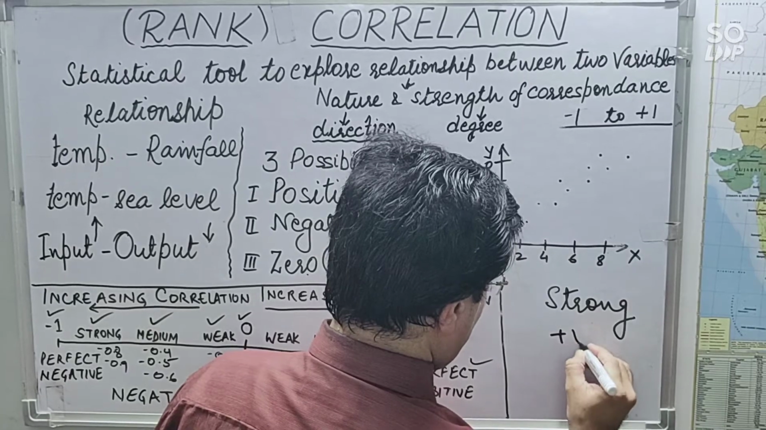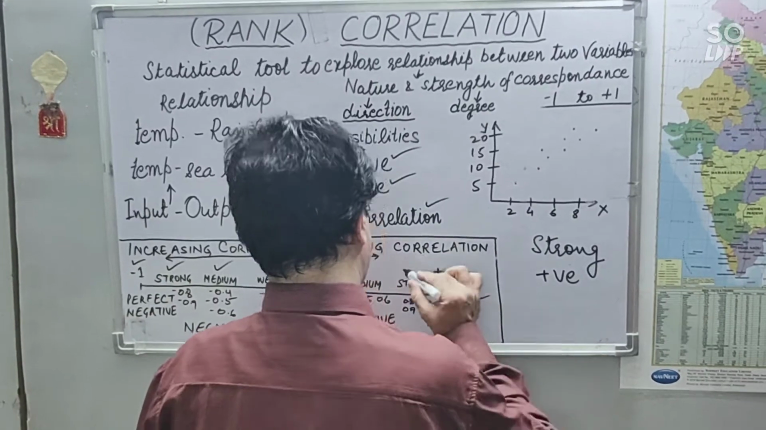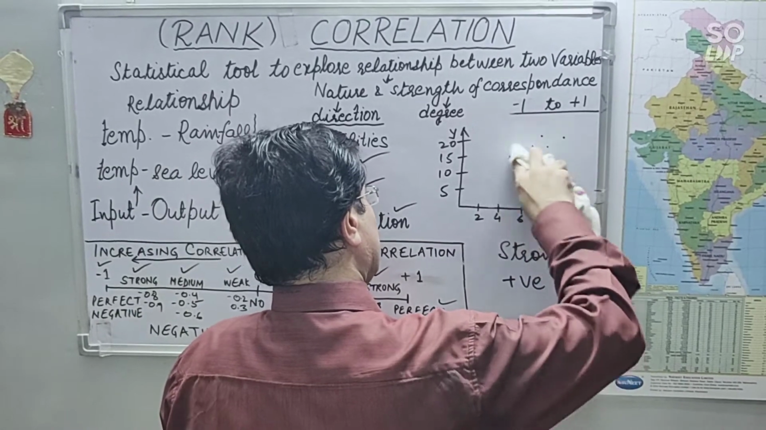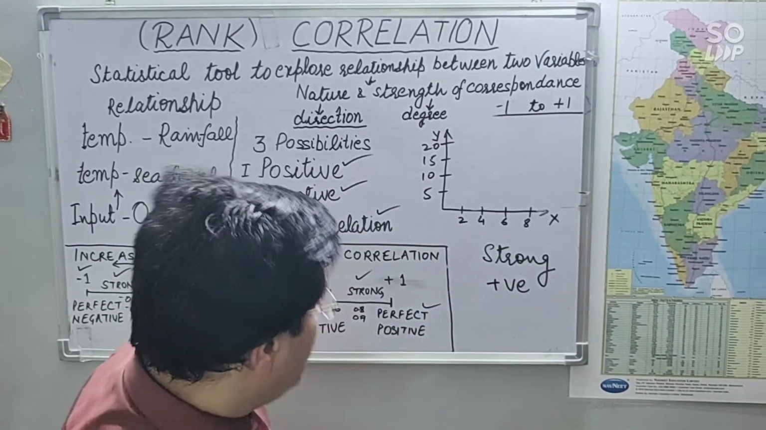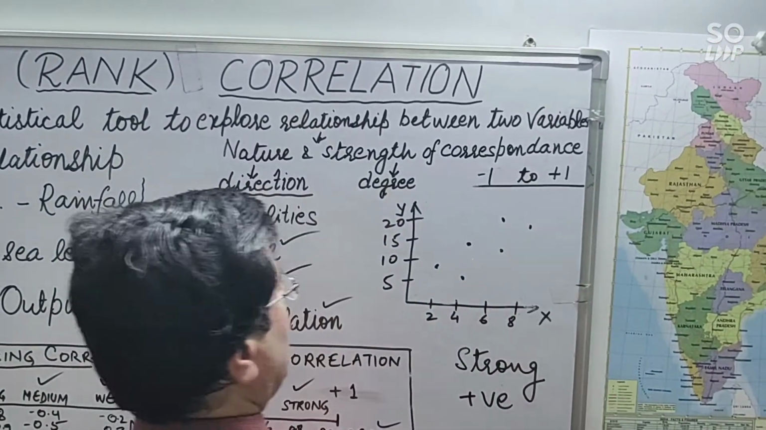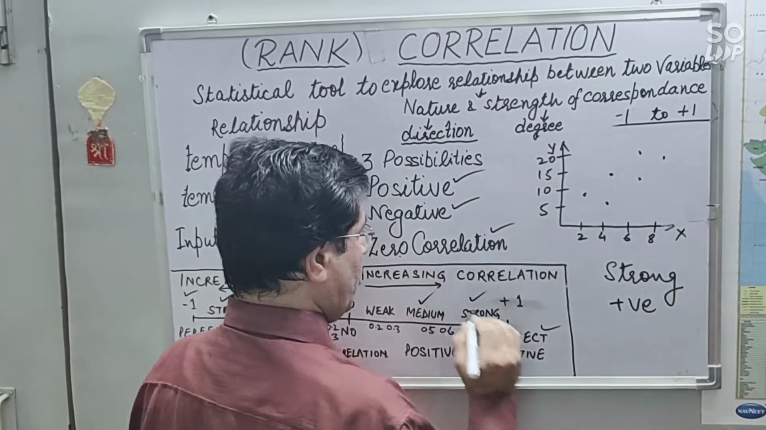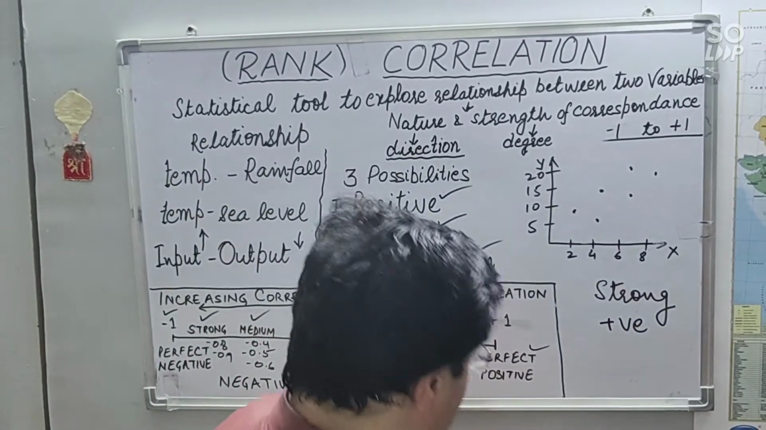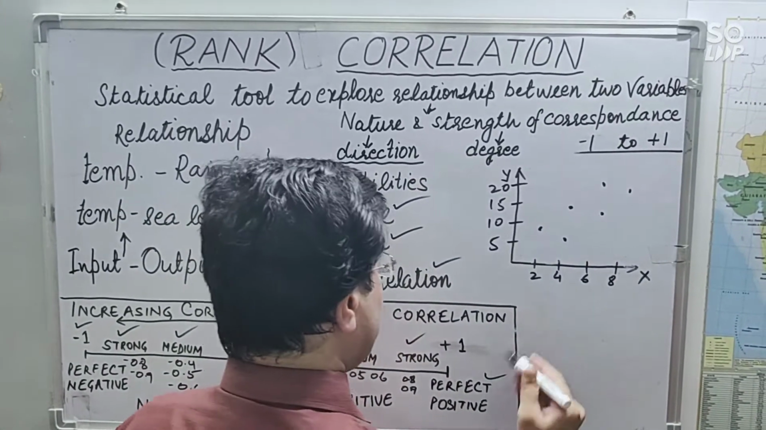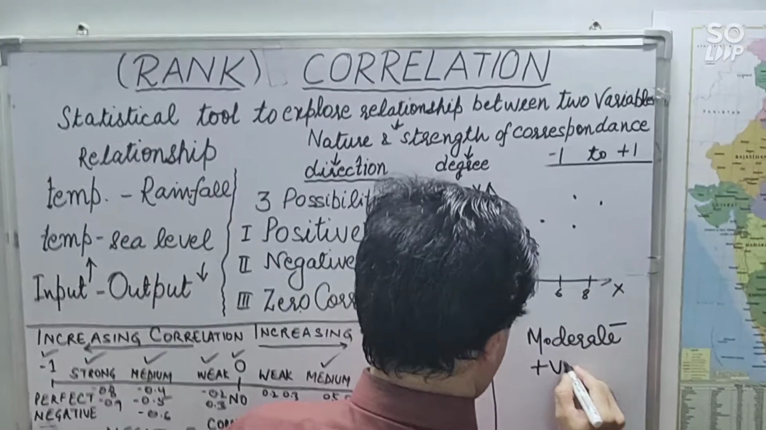Strong positive correlation, right? And there can be another possibility when values are not very close to each other, slightly away from each other, like this. They are not very close, slightly away. So this can be medium or moderate positive correlation, because both are increasing, so it can be medium or moderate positive correlation, right?